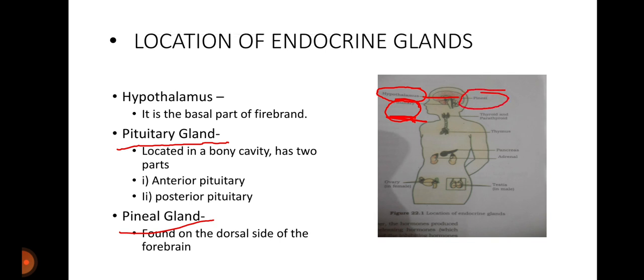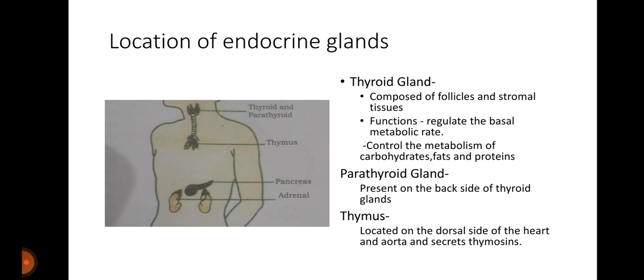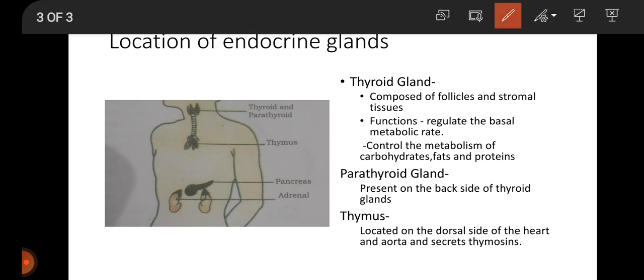Now, in our next slide, some more glands are here. First is thyroid gland, which is present here. This is thyroid gland. The thyroid gland is composed of follicles and stromal tissues. The follicular cells synthesize two hormones, thyroxine and T3, triiodothyronine.